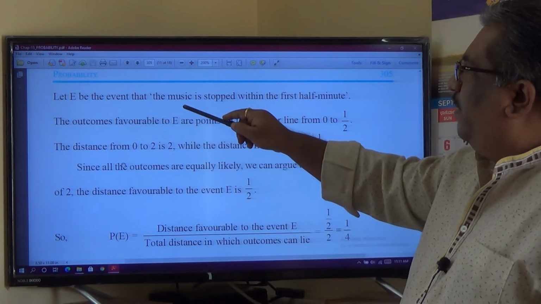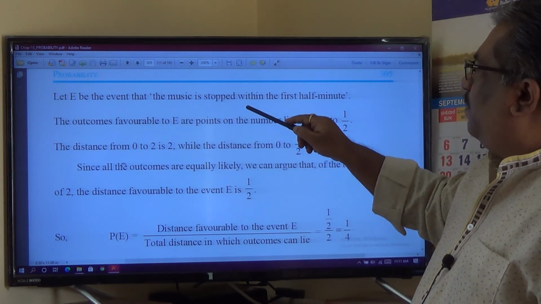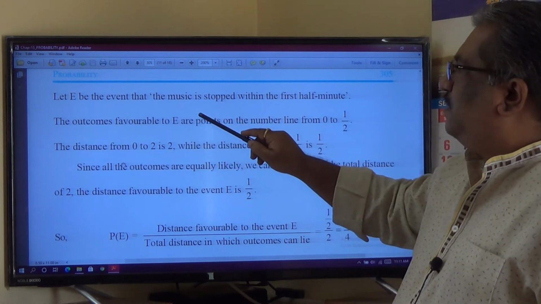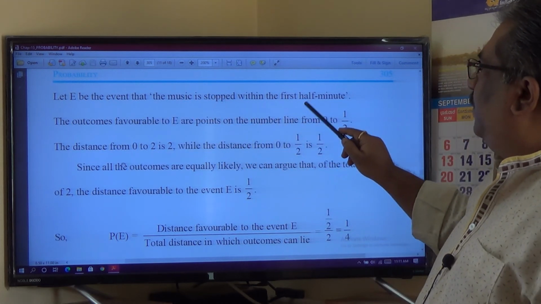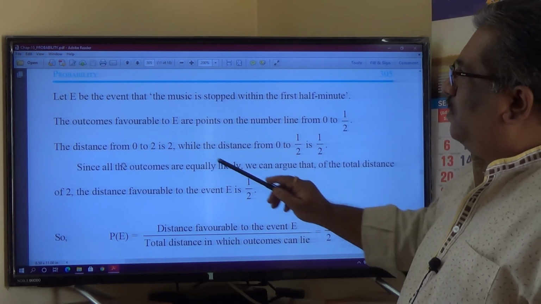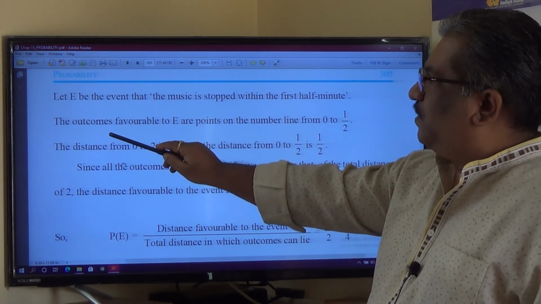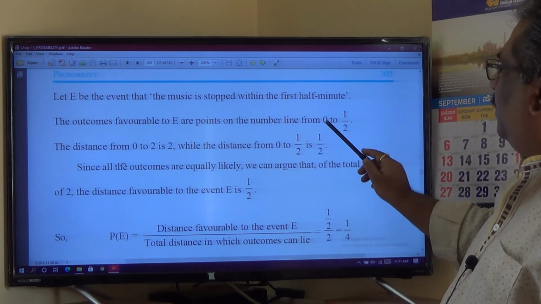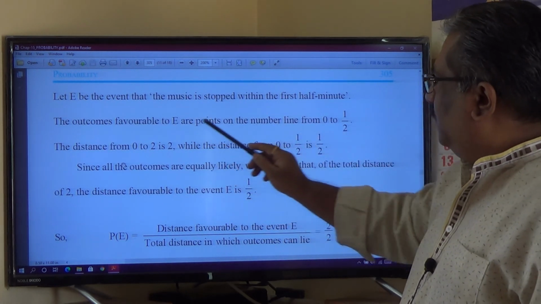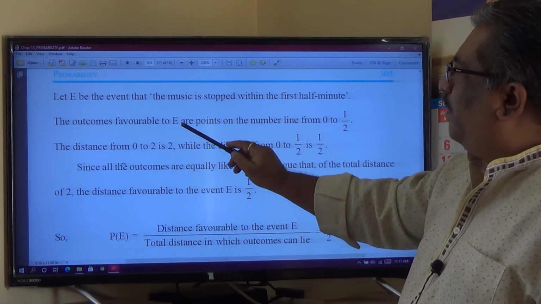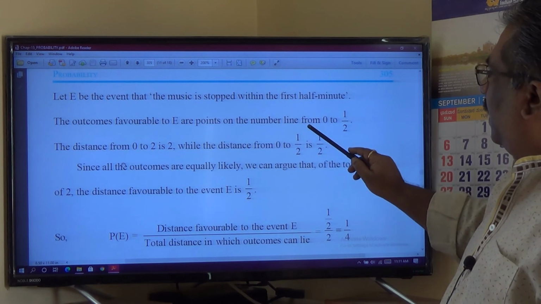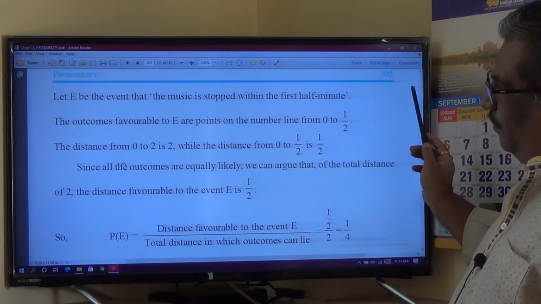Let E be the event that the music is stopped within the first half minute. So event E is defined as music being stopped within the first half minute. What is the number of outcomes favorable for E? On a number line, between 0 and half are all the points that are favorable for E. So the outcomes favorable to E are the points on the number line from 0 to half.